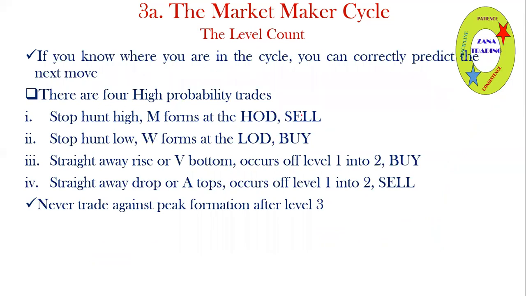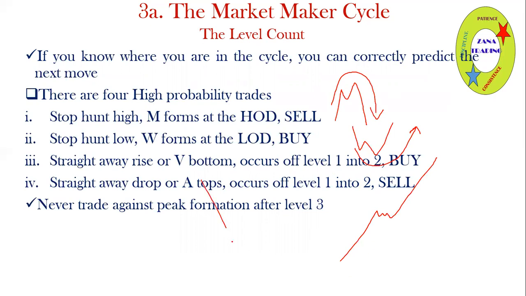So the high probability formations: one, the M formation, whereby the reversal is going downwards. Then the W formation, where the development is going up. Then a straightaway rise, like I was saying, it goes there, then just consolidates and goes up again. That's a straight rise. Or a straight sell, whereby it just consolidates and moves like that.